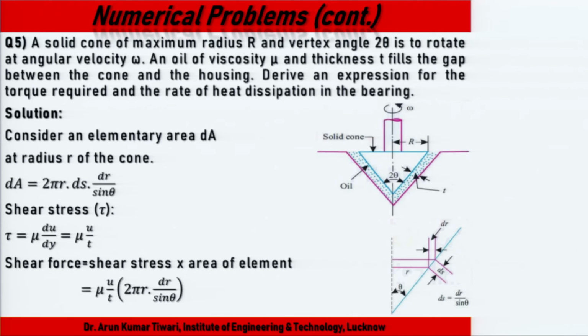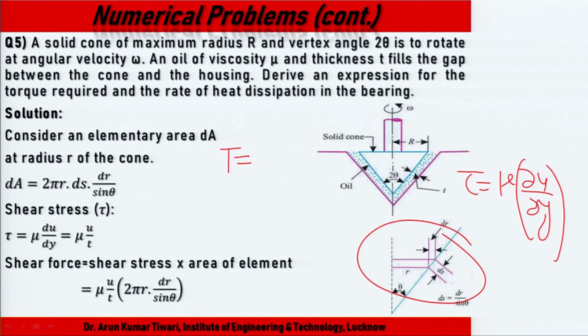Next problem, in the solid cone with maximum radius, we use a very fundamental equation. In this case we have to derive the expression of the torque required and the rate of heat dissipation. How do we calculate torque? First, the shear stress is mu du upon dy. Because the cone angle is 2 theta, which is always known, we have the surface area if we take the component. So what is the area?